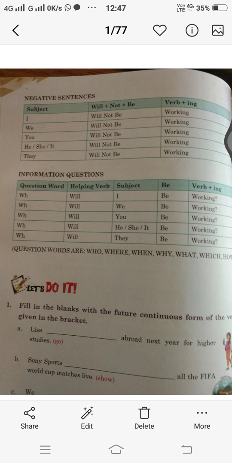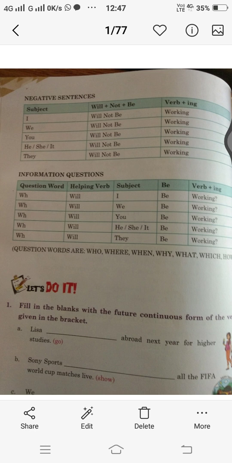Then we may also say what will we be working, when will we be working, when will you be working, when will he or she or it be working, when will they be working. These structures you have to learn to write future continuous tense, be it declarative, negative or information question.